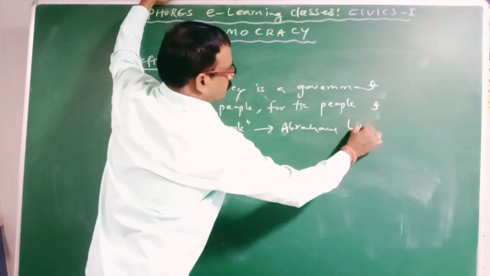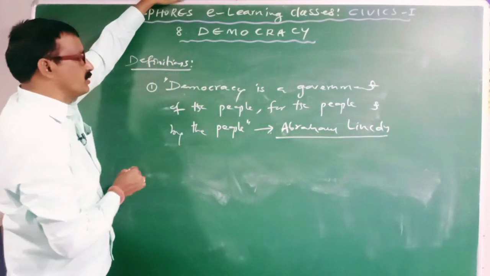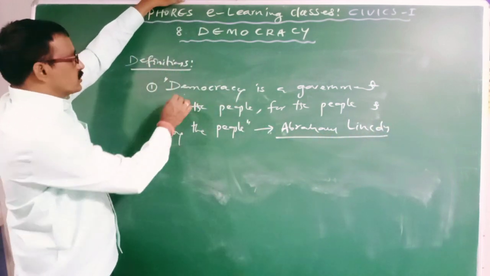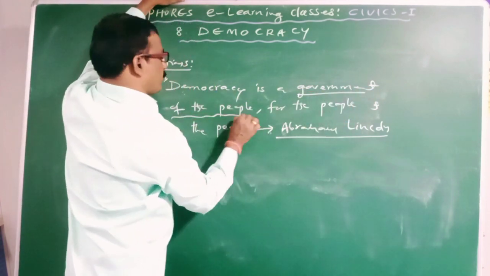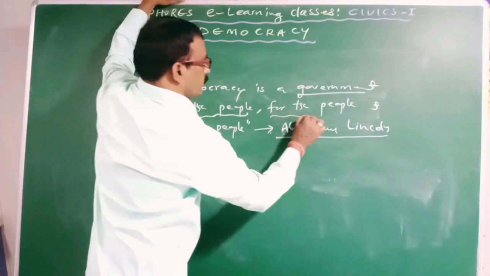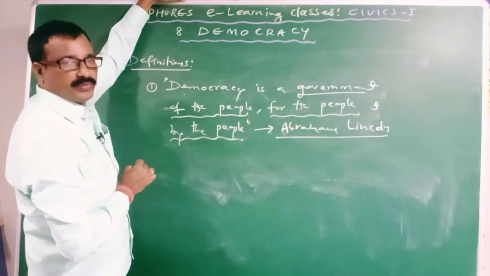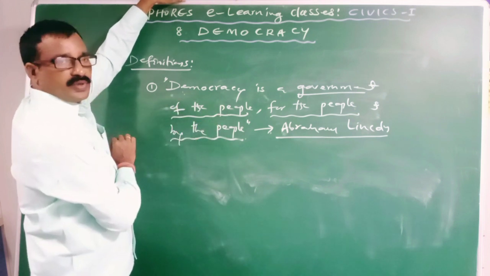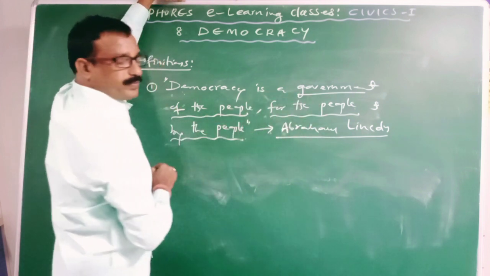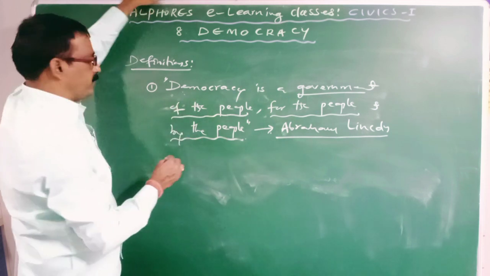Abraham Lincoln. According to him, what is democracy? Democracy is a government of the people. Second, for the people. Third, by the people. Clear? It is the government of the people. It is formed for the people. This government is formed by the people.